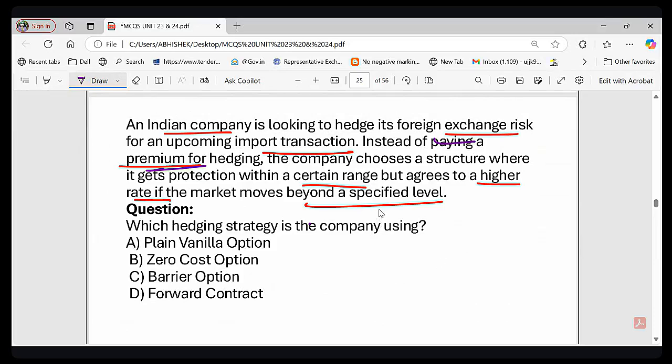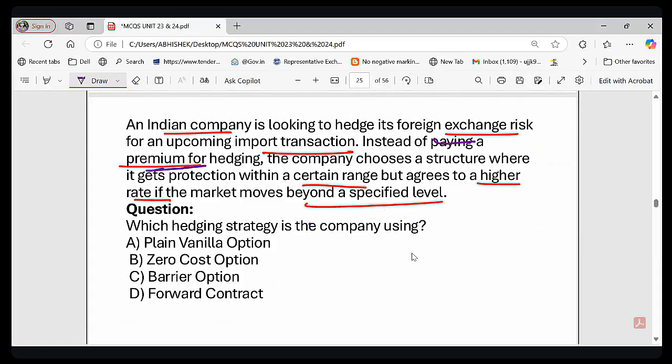Instead, they choose a strategy that gives protection within a range, but comes with a condition. Right? So let me ask you a question.